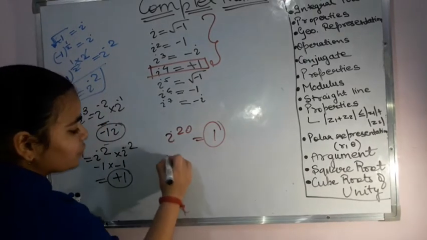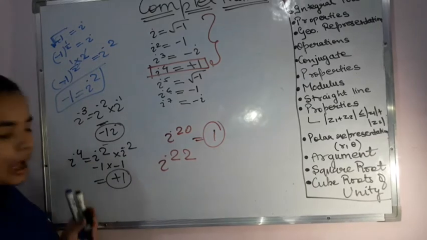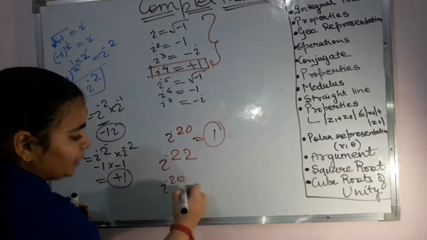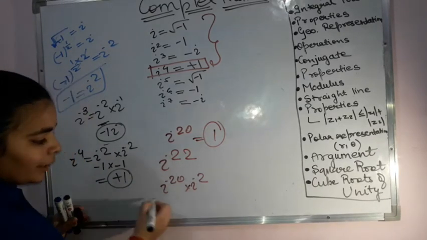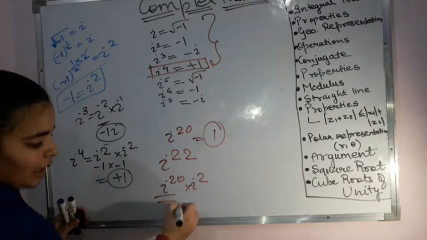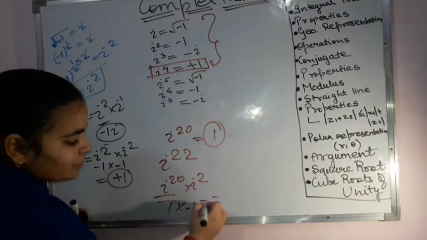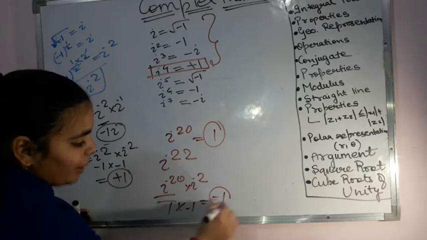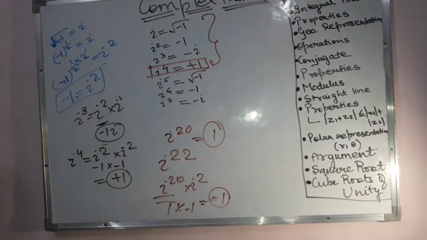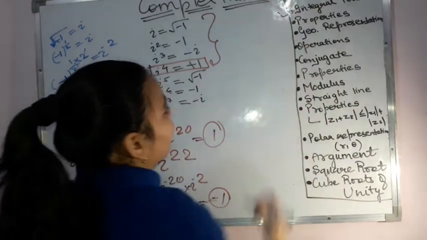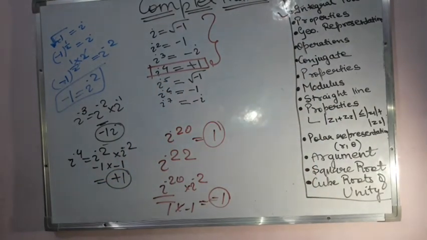If I have i raised to the power 22, then I can split it into i raised to the power 20 into i raised to the power 2. This I know is 1 only, and i squared I know is -1, therefore my answer becomes -1. So this type of question you will also be getting, where you will have to resolve them and get the value in the simplest form. So this is what we have done, the integral powers.